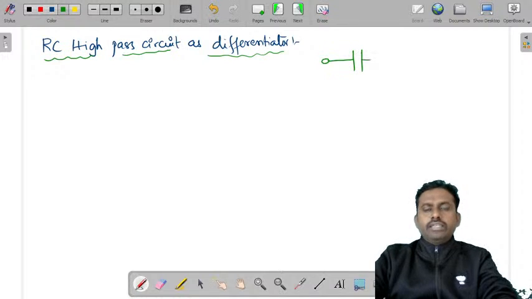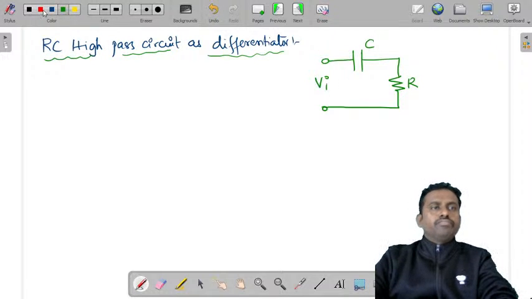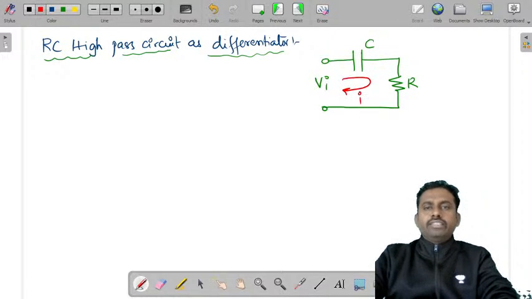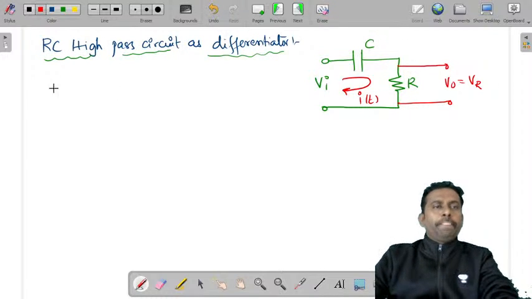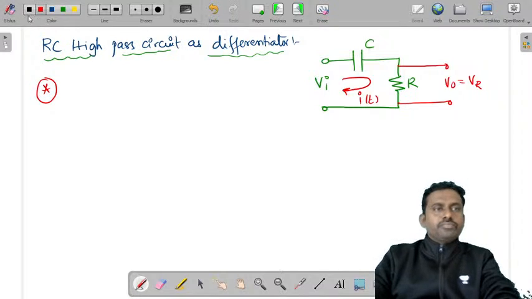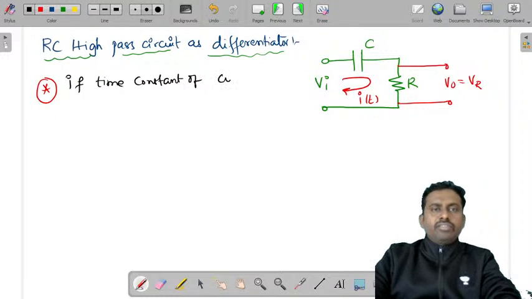This is a capacitor and a resistor, Vi, C and R. There is some flow of current, I of t. If you take the output across this resistor, V output is also equal to the voltage across the resistor. Now in this, if you observe, if the time constant of the circuit is very small, what happens because of this?